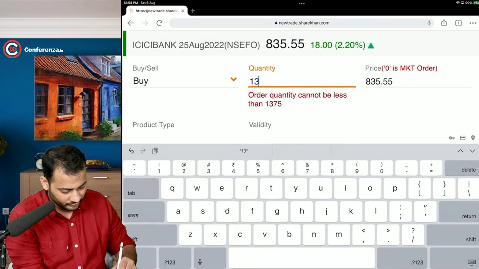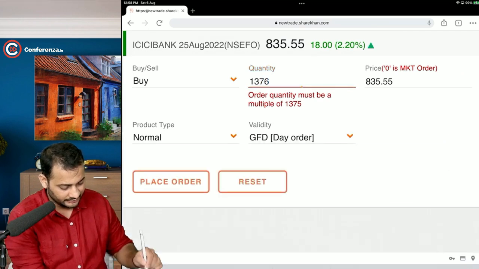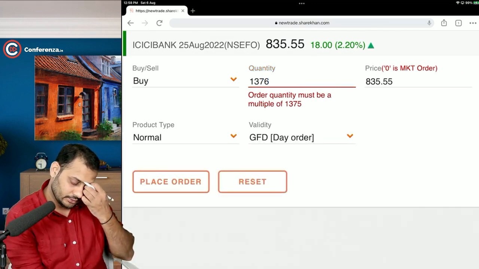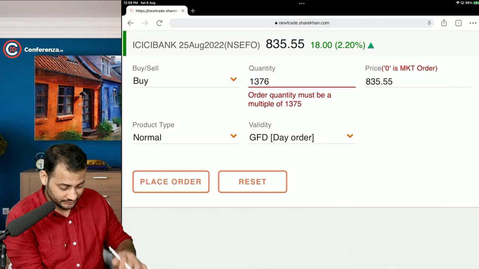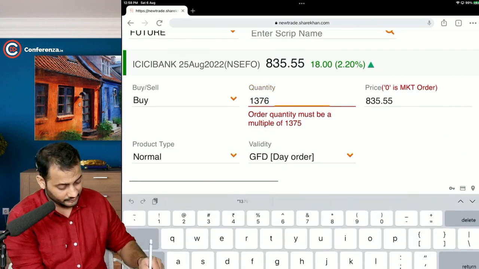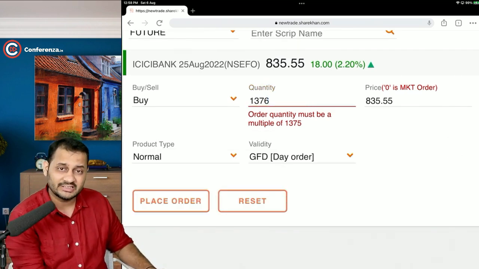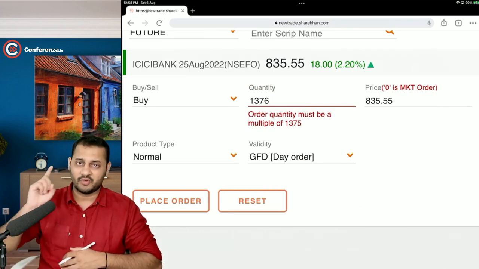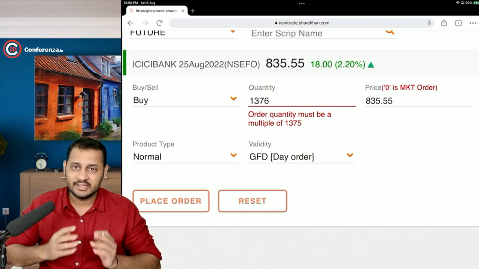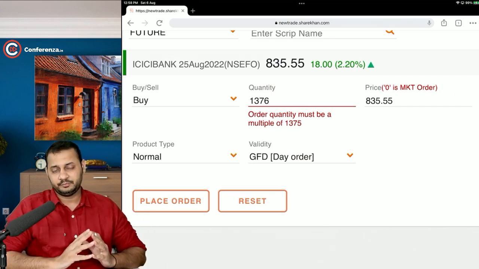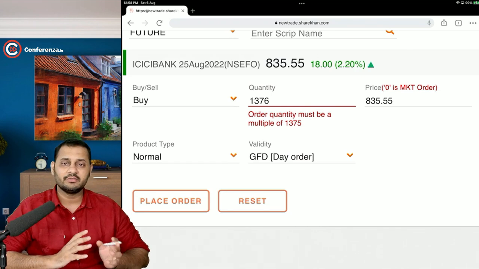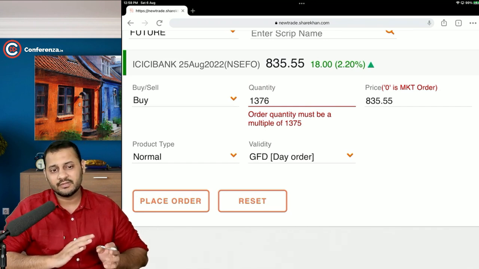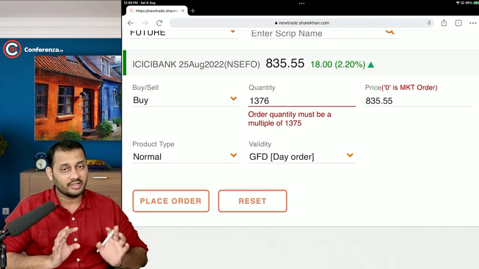What happens if I go one more share above that, 1376? Just have a look at the message that they are presenting. Order quantity must be in a multiple of 1375. So 1375 is one lot. You can decide on any number of lots that you want to buy: 1375, plus 1375, plus 1375 and so on, but not in between.